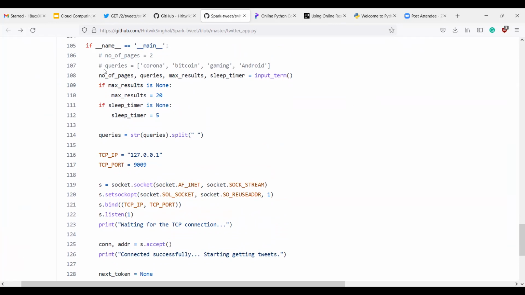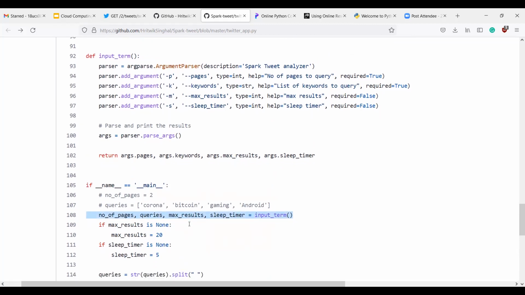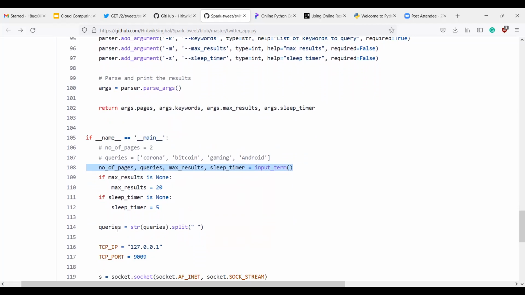Yeah. So first of all, we are taking these four input terms from the passed arguments: the number of pages, queries, the maximum, and sleep timer. After this, we are setting the queries in a certain format.